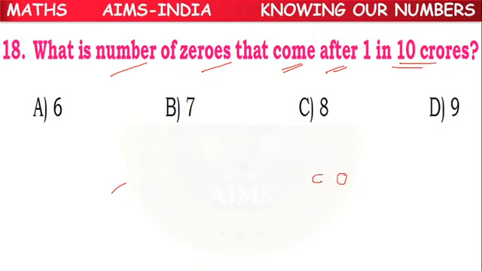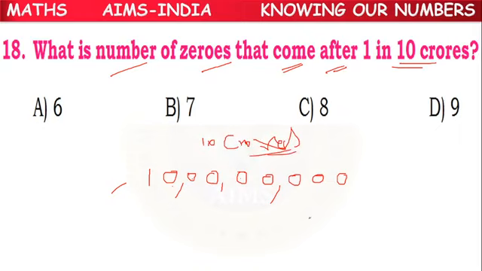Ones place, tens place, hundreds place, thousands place, 10,000s place, lakhs place, 10 lakhs place, crores place, 10 crores place. So this is the value: ones, tens, hundreds, thousands, 10,000s, lakhs, 10 lakhs, crores, 10 crores. So this is the numerical form of 10 crores.